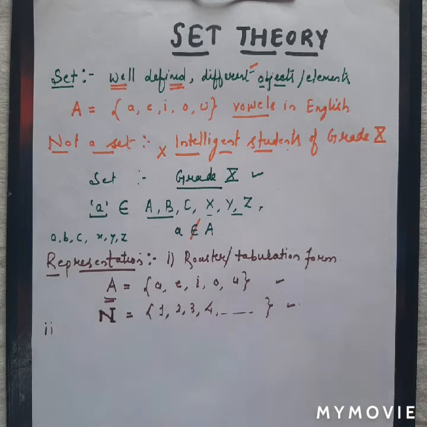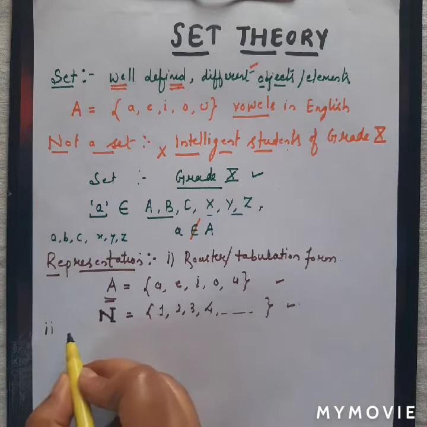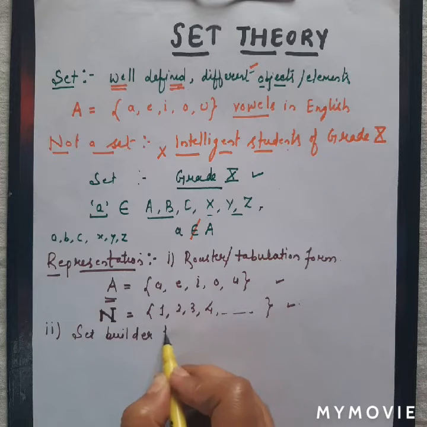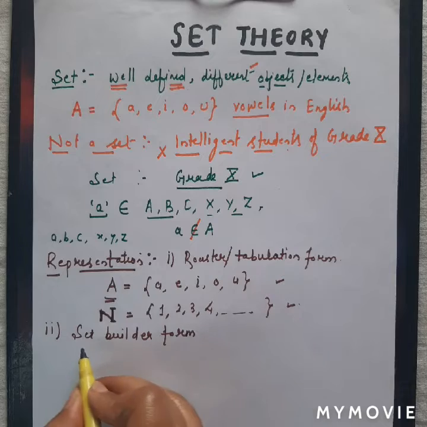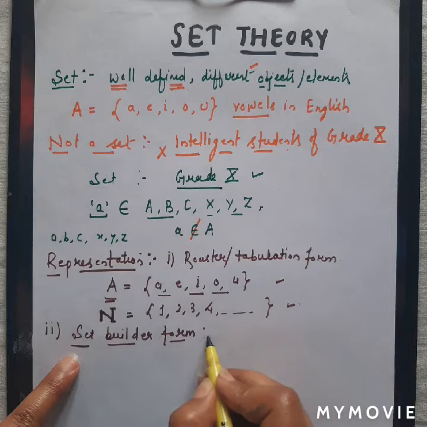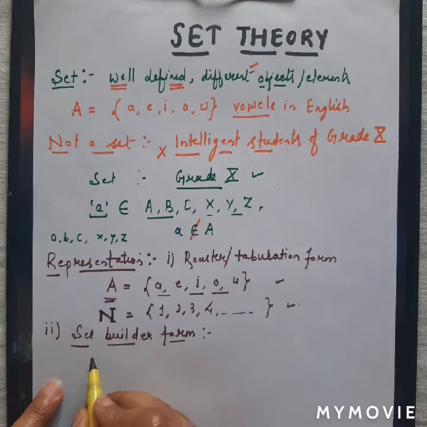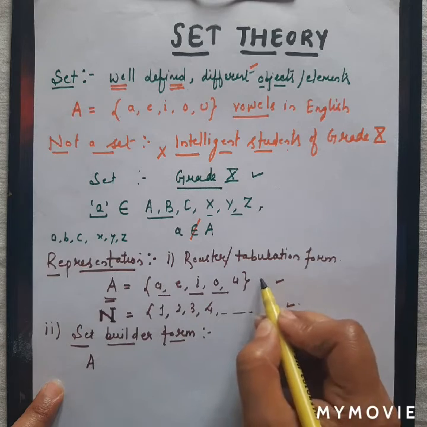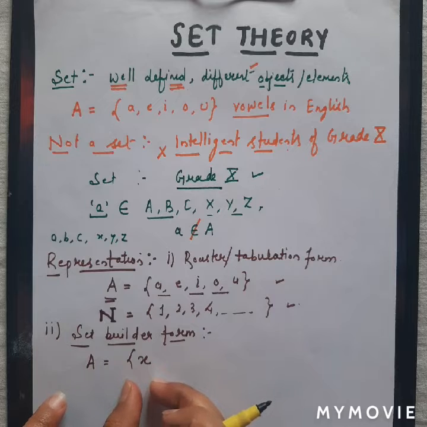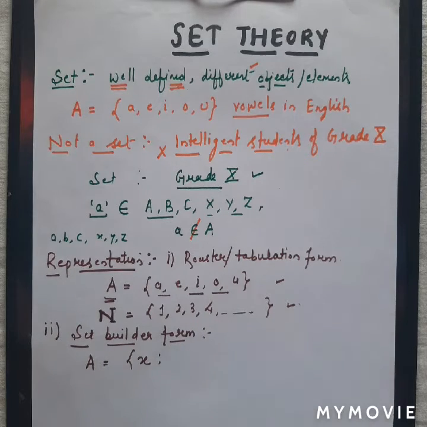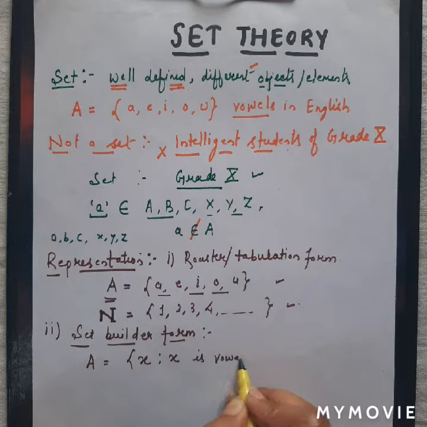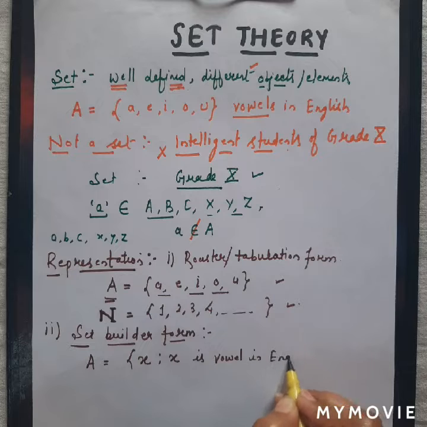Second is set builder form. In set builder form, we simply write the general element. If I represent a general element x, this set is the collection of all the elements x such that x is a vowel in the English language.